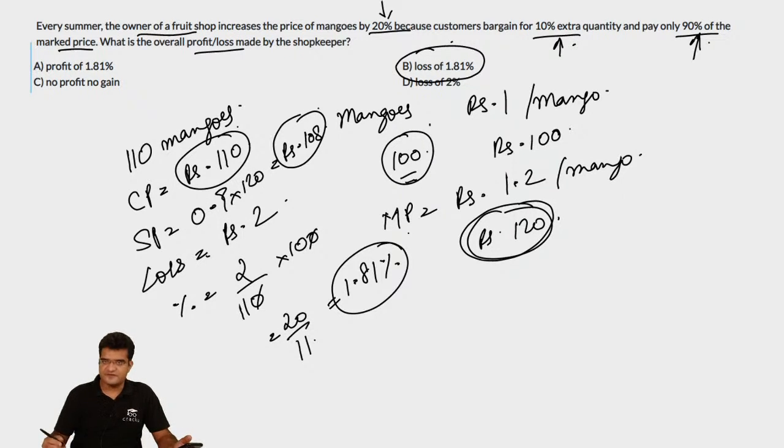In general, for these kinds of questions, I try to understand what the situation was. I don't try to solve them by formulas, because based on the wording, your formula might get affected. So I always try to take an example. I will try to see that, okay, the cost price of a mango is this much. Now, how much is he actually selling and how much is he actually making? If I try to understand the setup, then I know that I will not be making any silly mistakes. So I'll try to repeat this, because I think many people were not able to hear it.